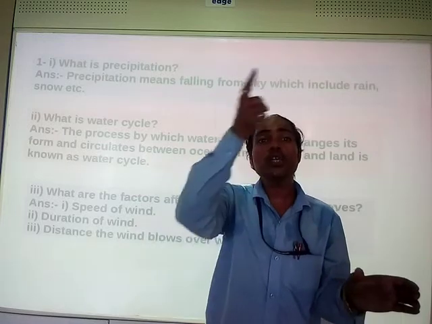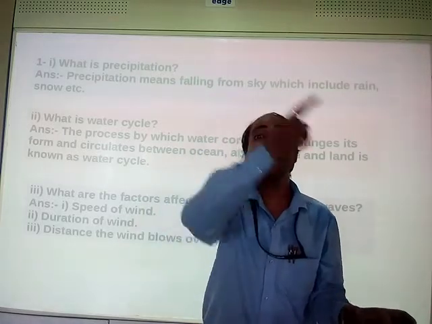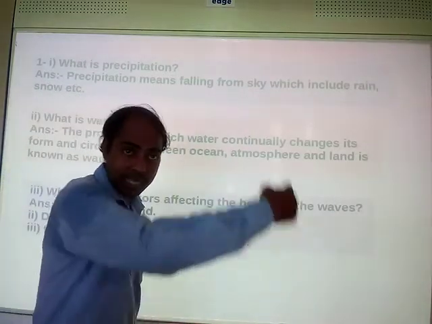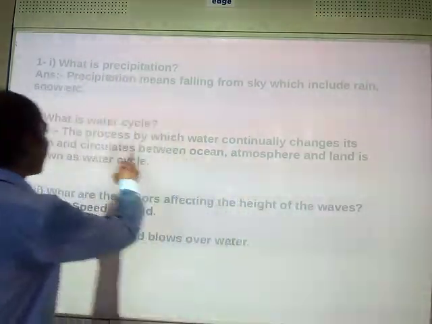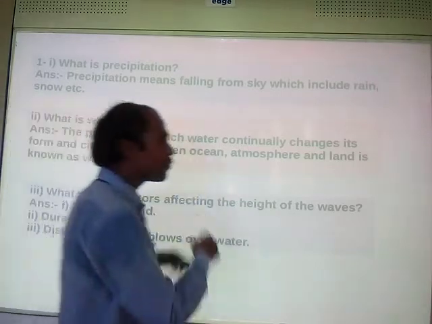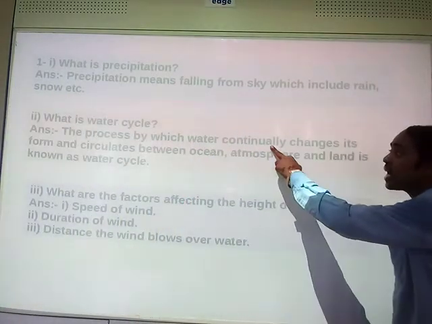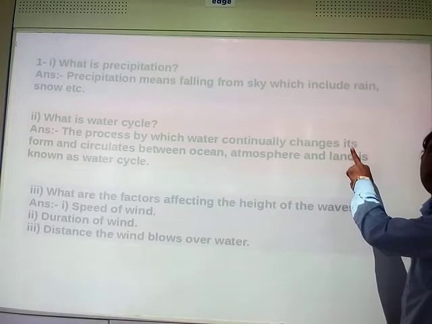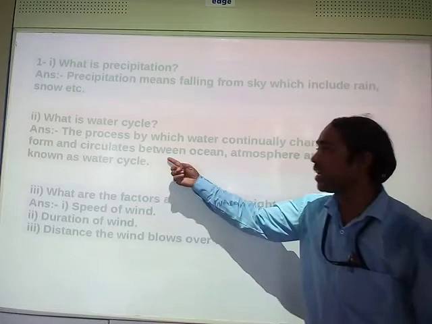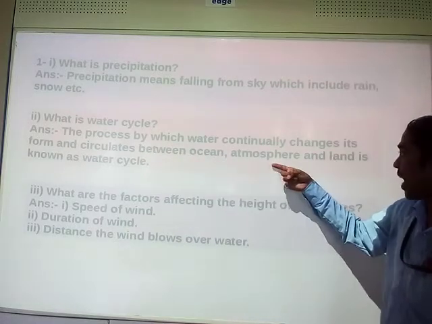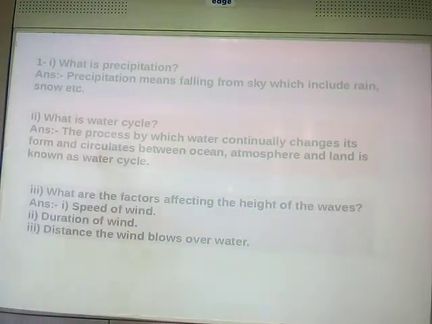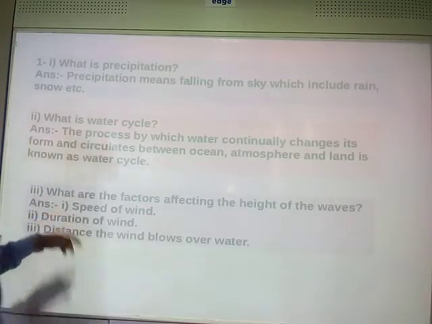So the continuous change of state of water in nature, which circulates in the environment, is the water cycle. The process by which water continually changes its form and circulates between ocean, atmosphere and land is known as the water cycle. Okay? Yes.